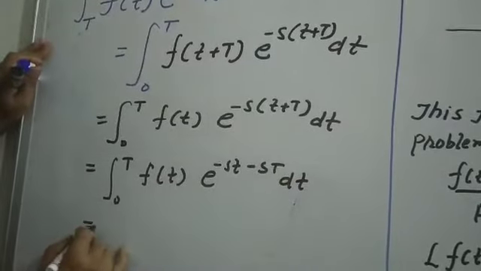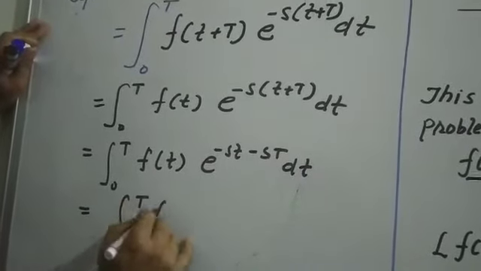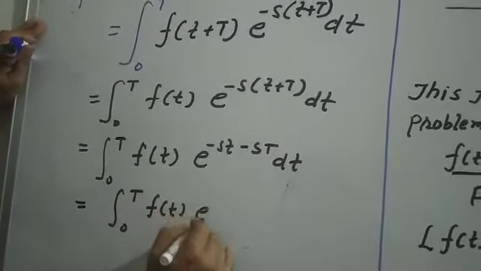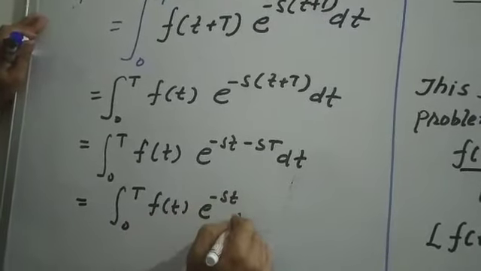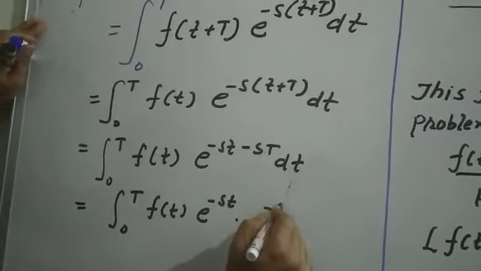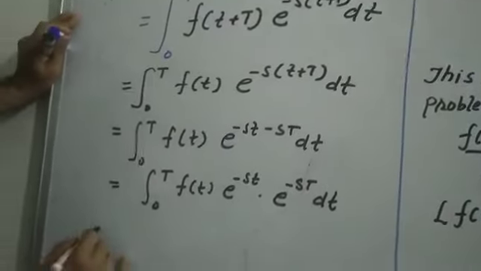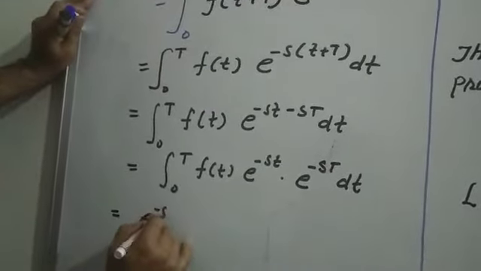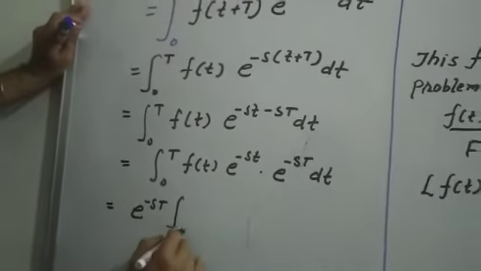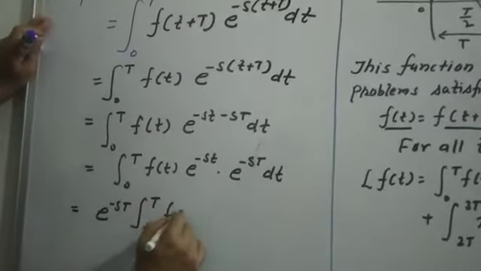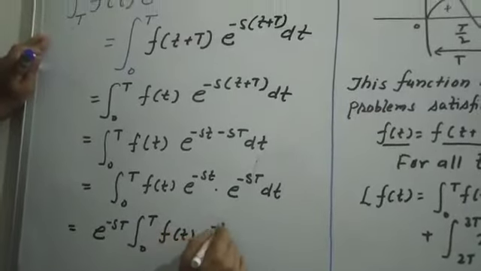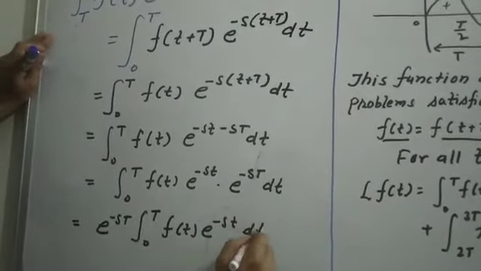So you can write this function, 0 to T, f(t) e to the power minus st, small, and minus sT, capital T, dt. Or you can write e to the power minus sT outside, and 0 to T, f(t) e to the power minus st dt.